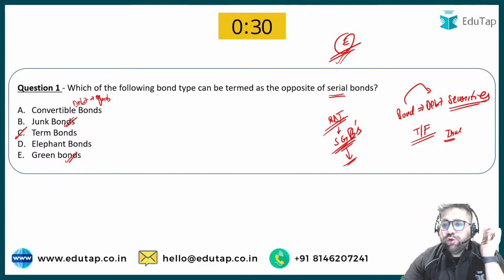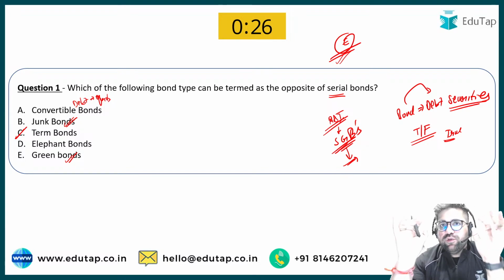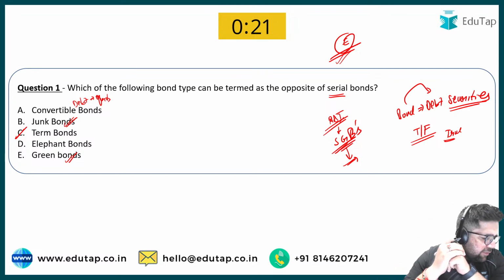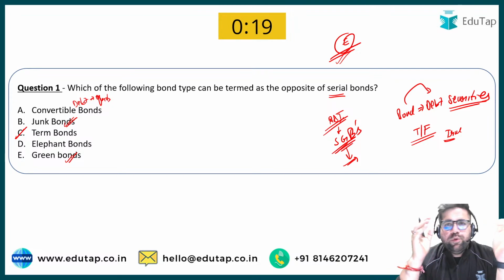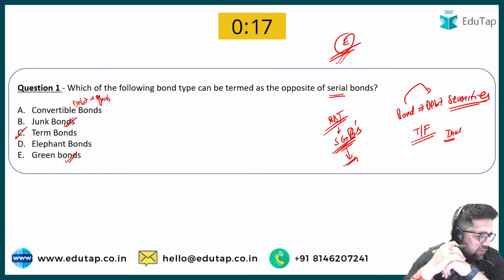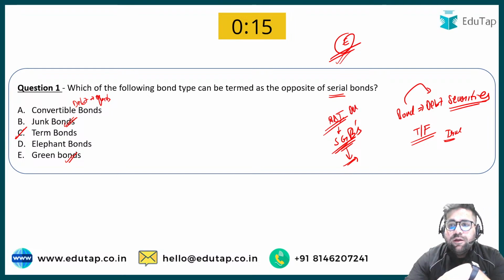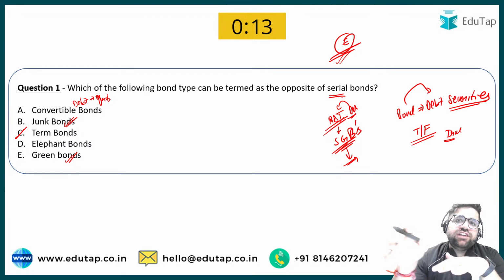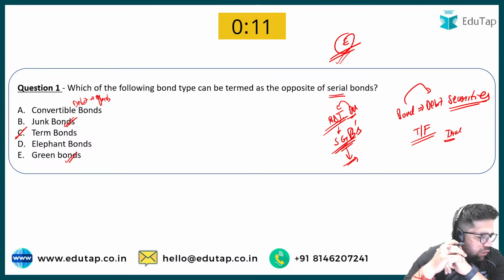But my question to you is, RBI has recently issued sovereign green bonds, right? And what is the total volume for which RBI has issued it? 10,000 crore, 12,000 crore. What is your answer? This is a very important development because this is a kind of a maiden issue which has been made by RBI. Hello, no one knows it.